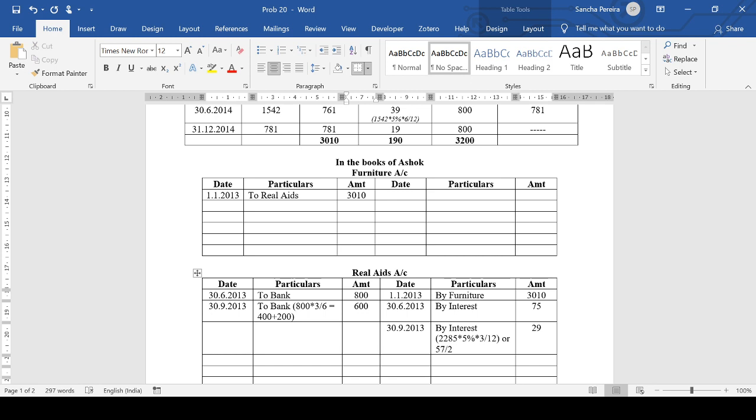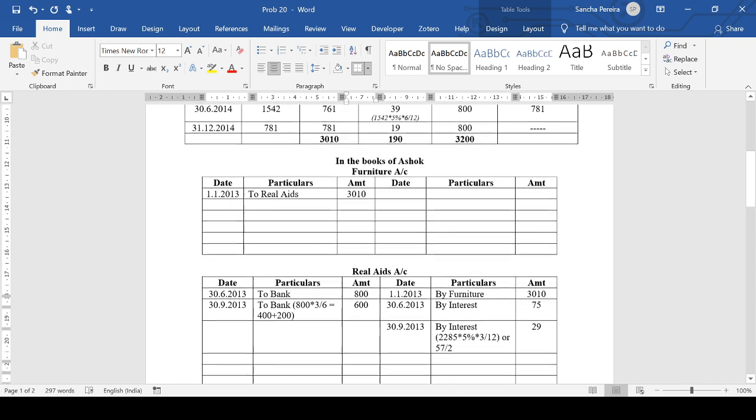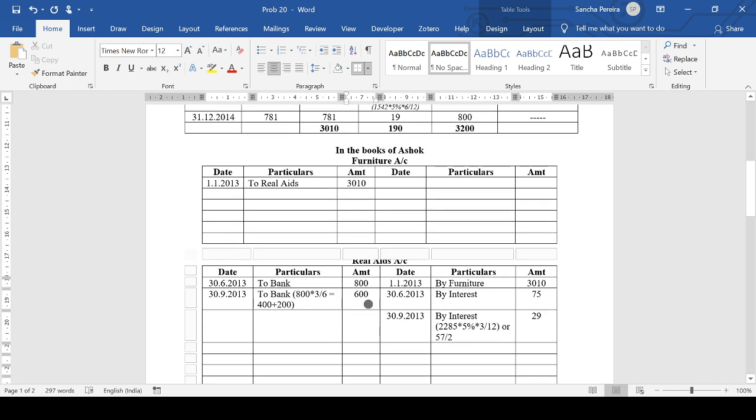Fine. Now, on this day, the books have to close because there's nothing happening after this. So on this date, we are also going to charge depreciation. Though we know that depreciation is charged at the end of the year, we can't go till the end of the year because all this furniture is being returned on 30th September. So we can't go up till 31st December.